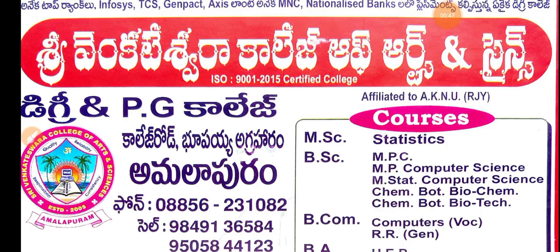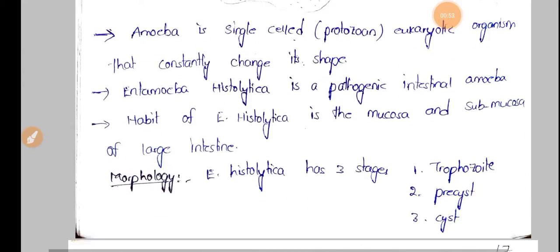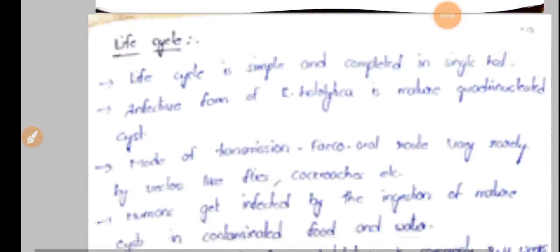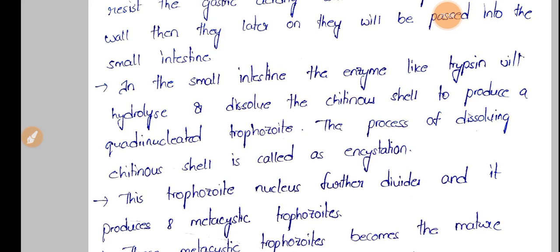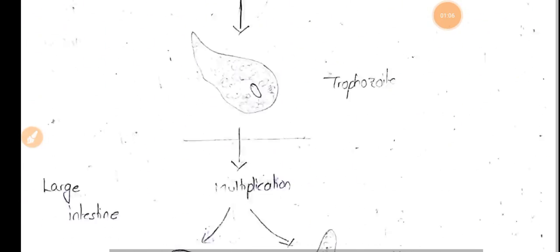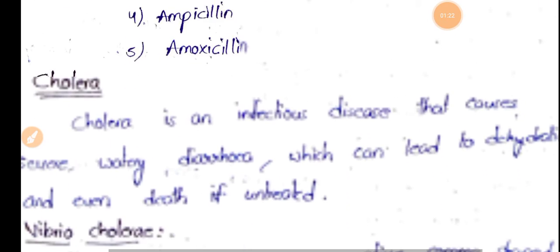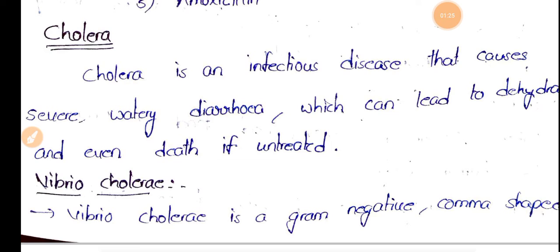So in the previous class we have discussed about the bacterial disease typhoid. Now let's see another bacterial disease, that is cholera. Cholera is nothing but the infection caused by Vibrio cholerae, and the major symptom is diarrhea. Okay, so let's see about this cholera.